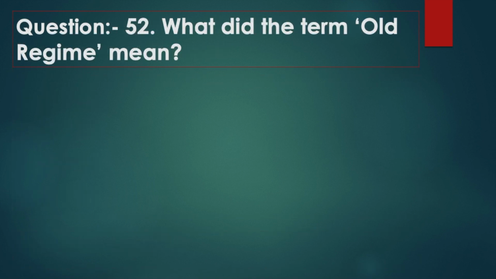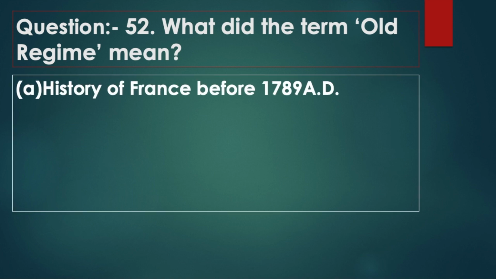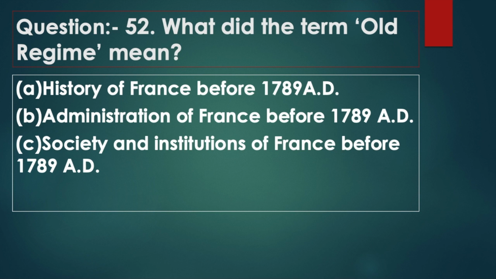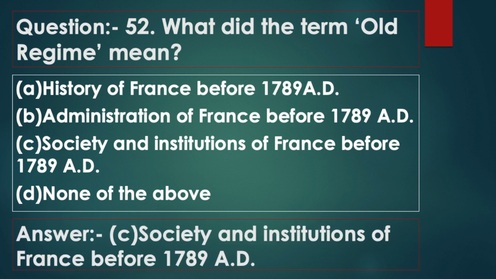Question 52. What did the term old regime mean? Option A, history of France before 1789 AD. Option B, administration of France before 1789 AD. Option C, society and institutions of France before 1789 AD. Option D, none of the above. Answer option C, society and institutions of France before 1789 AD.